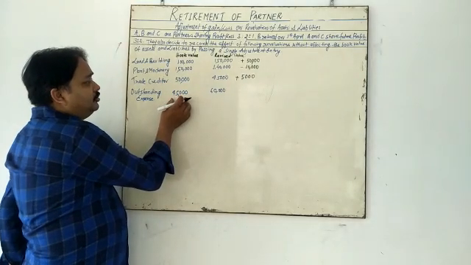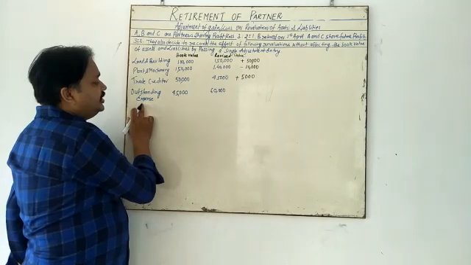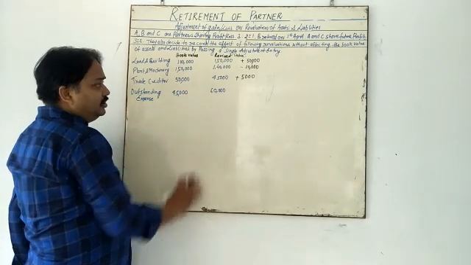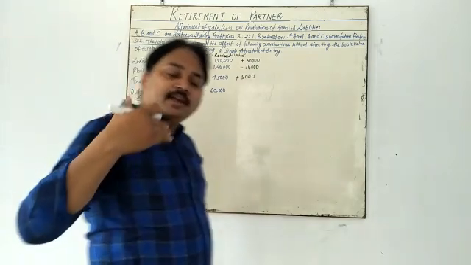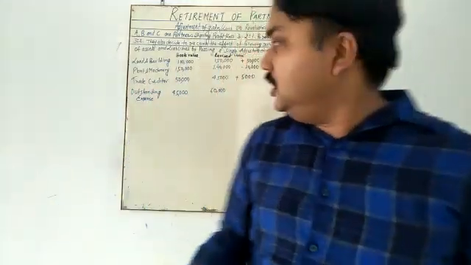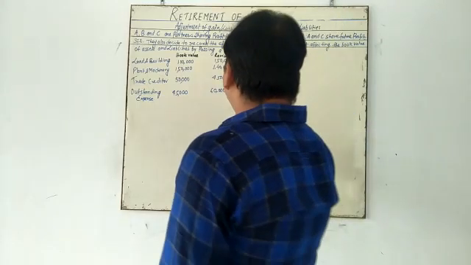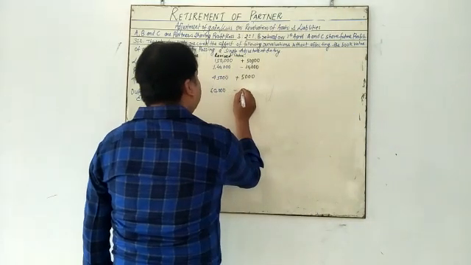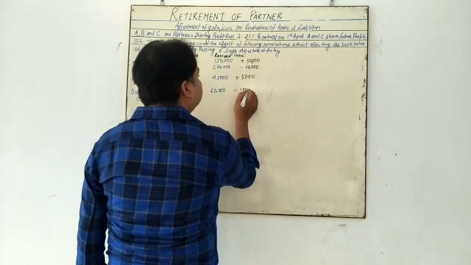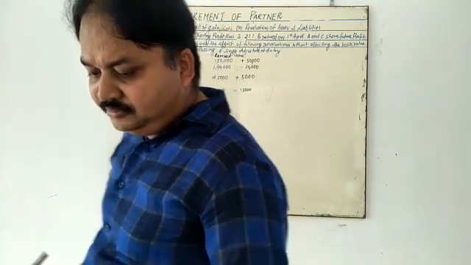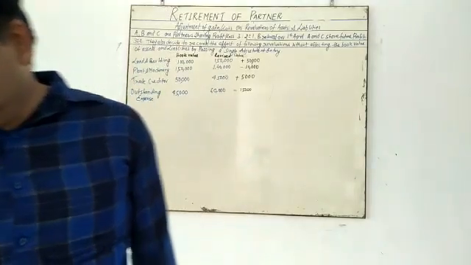Here liability is going to be increased because outstanding expense is a liability, 45,000 and it is now 60,000. So if the liability is going to be increased, it means you have to deduct. What amount to deduct? 15,000.